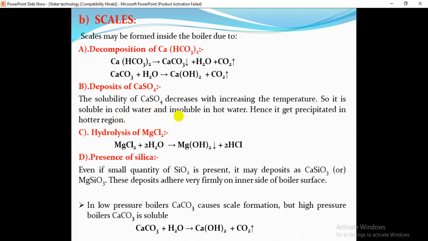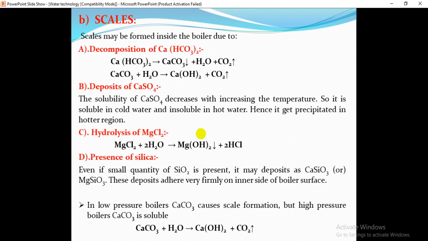The solubility of calcium sulfate decreases with increasing temperature. So it is soluble in cold water and insoluble in hot water, hence it gets precipitated in the hotter region. That's why CaSO4, that is calcium sulfate, can get precipitated in the hotter region of the boiler. And the third one is the hydrolysis of magnesium chloride.